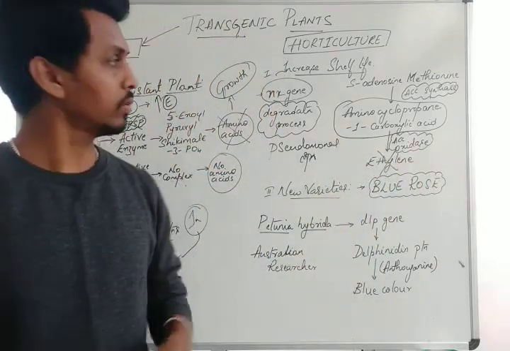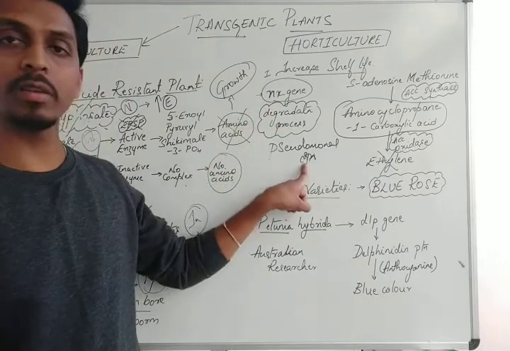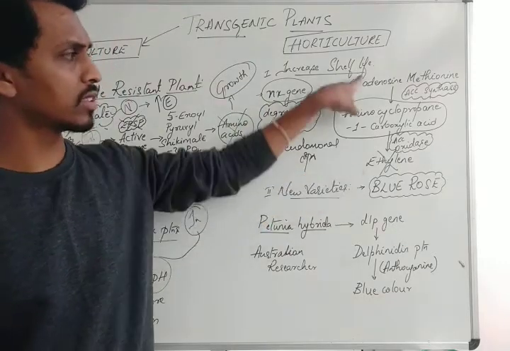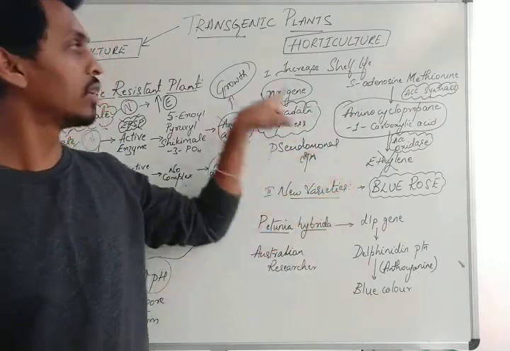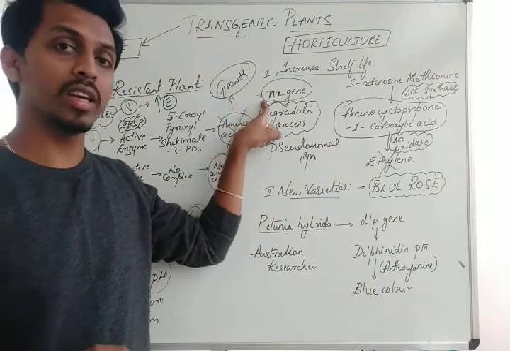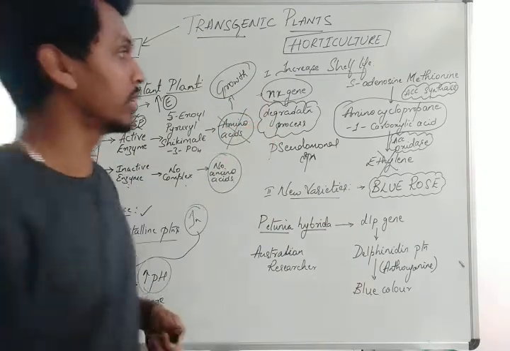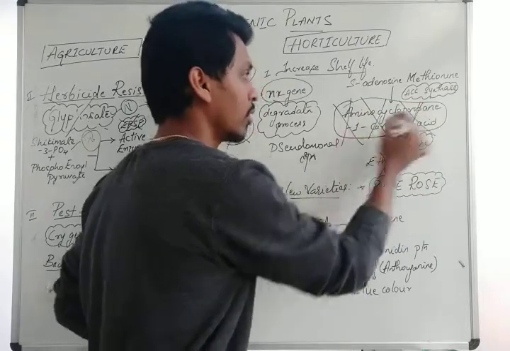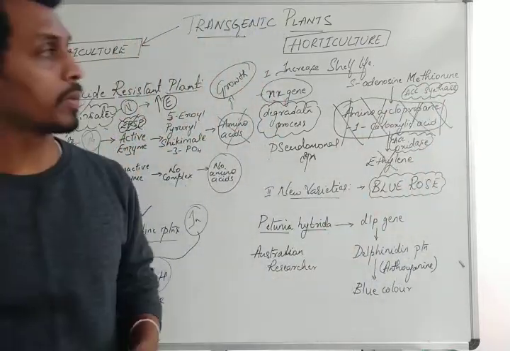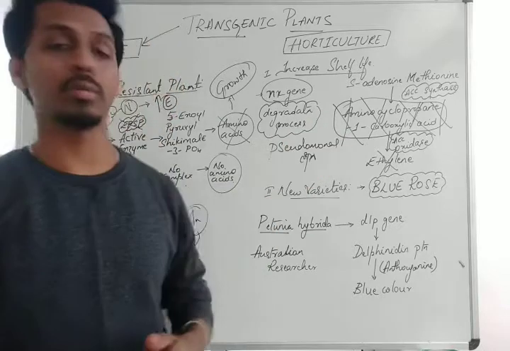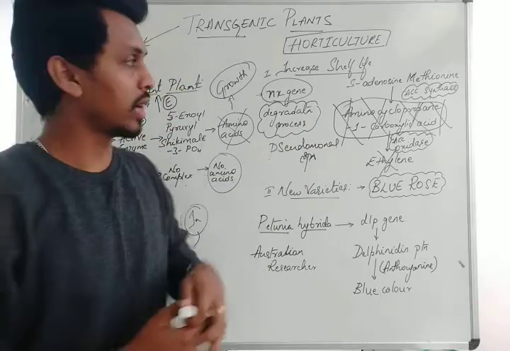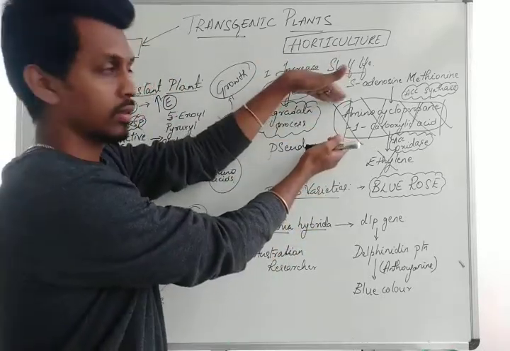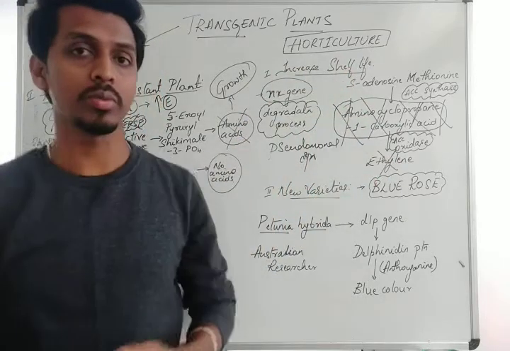So what I try to do is take a gene from this particular bacterium. In the biosynthesis process of ethylene, the product of this gene will make sure it degrades the complex called aminocyclopropane 1 carboxylic acid. Now as I don't have this complex, ethylene is not produced.